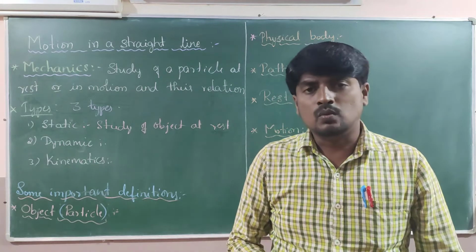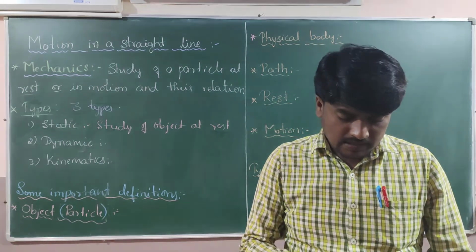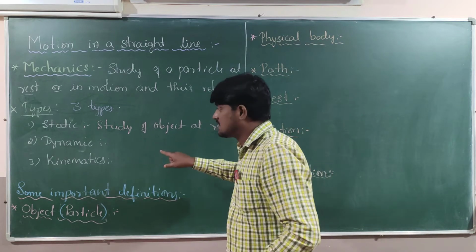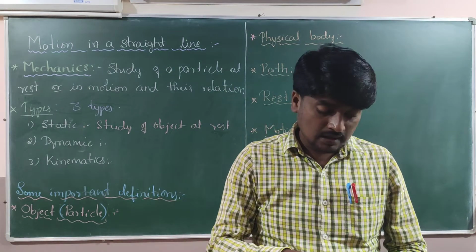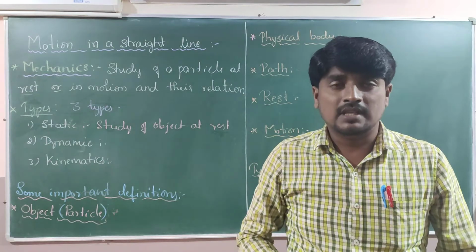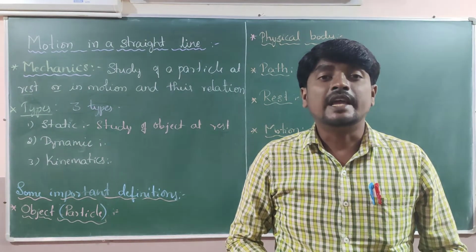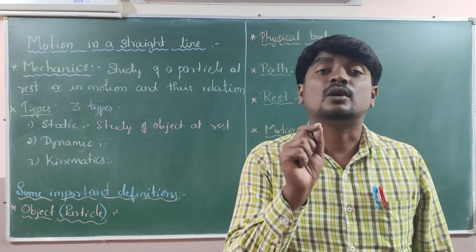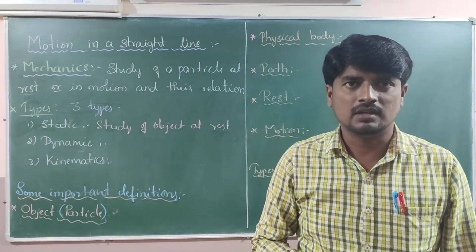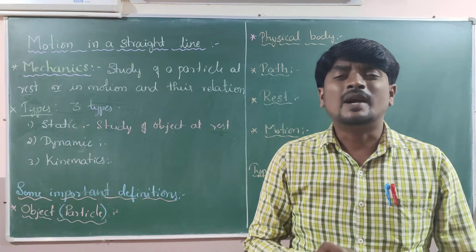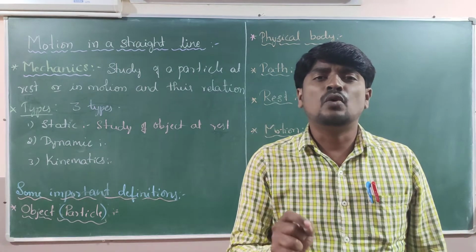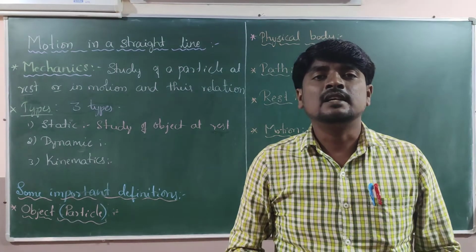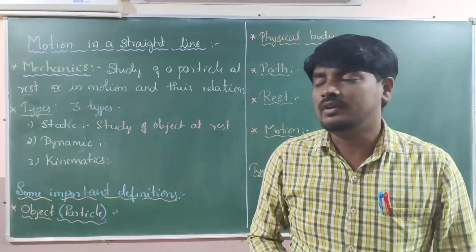Dynamics is also a study of the object, but in motion, where we have to consider the cause of motion. I repeat once again, dynamics is the study of the object in motion by considering the cause of motion.